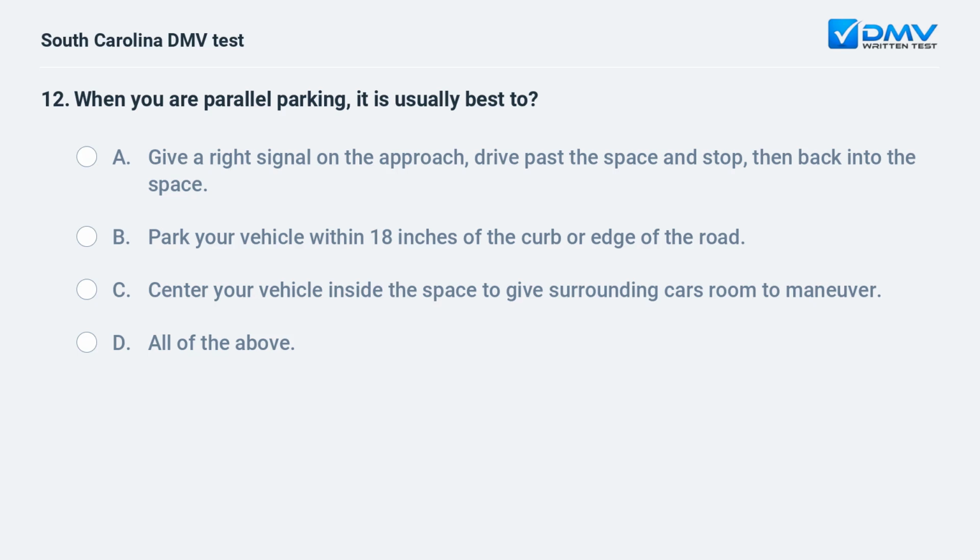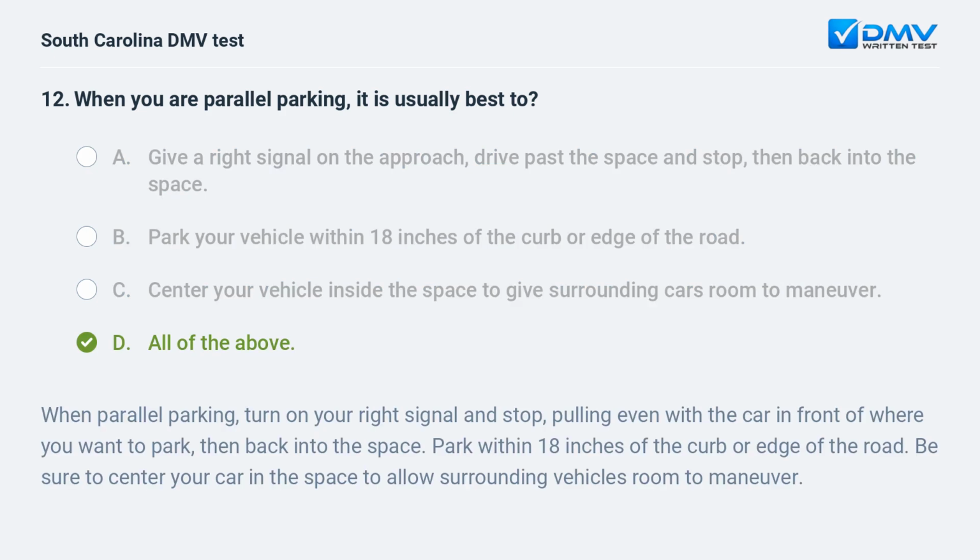When you are parallel parking, it is usually best to A. Give a right signal on the approach, drive past the space and stop, then back into the space. B. Park your vehicle within 18 inches of the curb or edge of the road. C. Center your vehicle inside the space to give surrounding cars room to maneuver. D. All of the above.